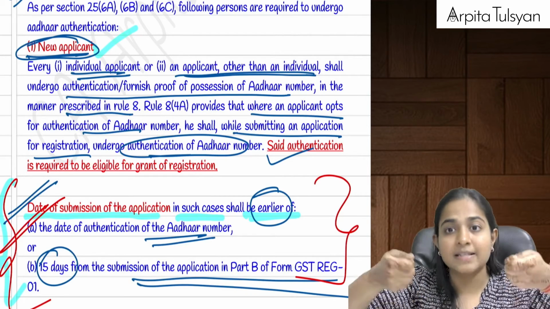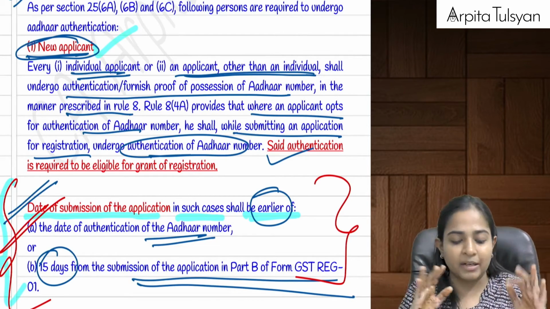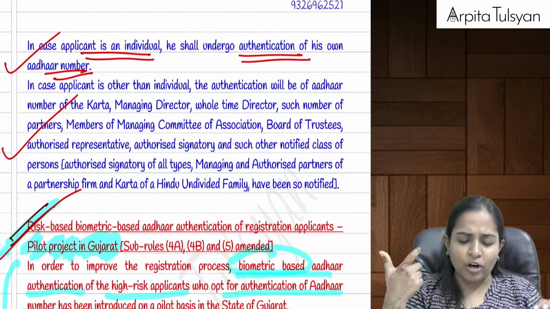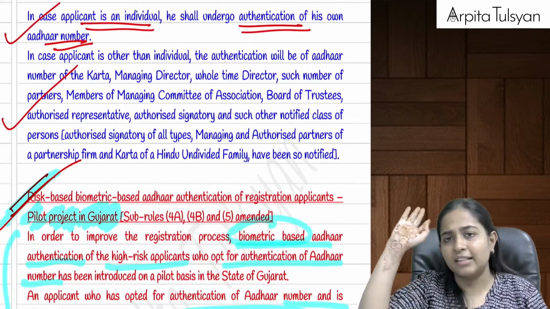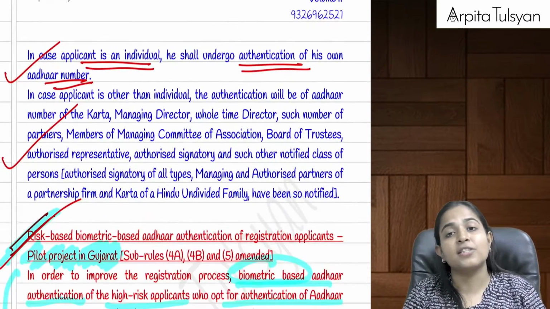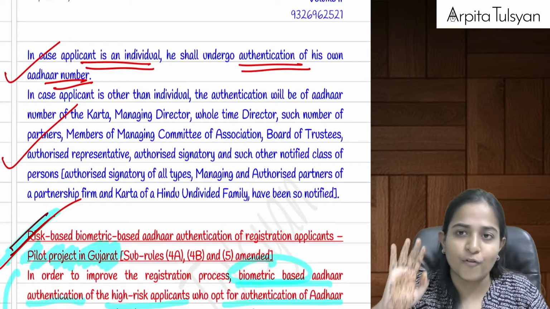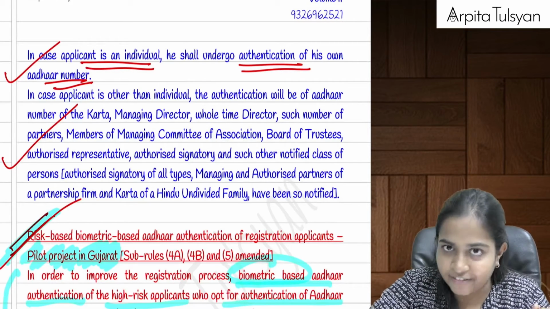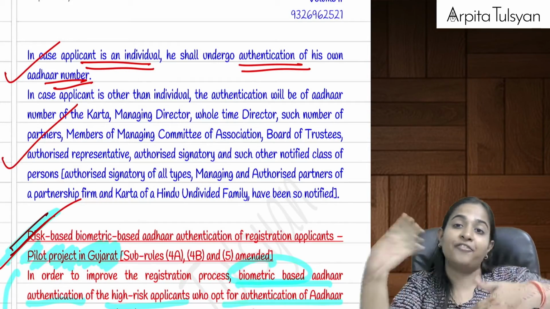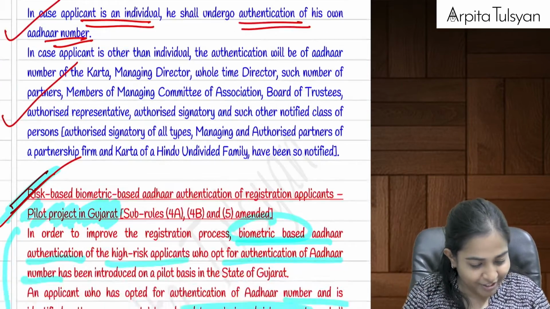From that day, within 7 days, the registration will be granted. If not, then the 30-day period will be applicable, because if Aadhaar authentication is not done, we go for site verification, and then registration is deemed to be granted within 30 days, but only after doing the site verification.